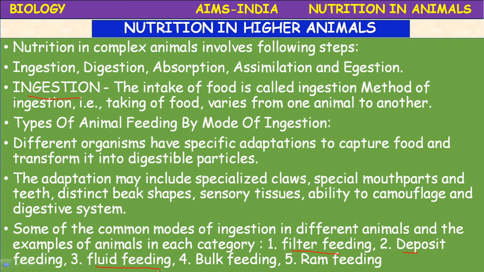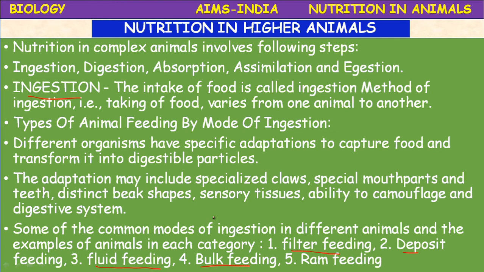Okay, next type of feeding, bulk feeding. Bulk feeding is whereby the predators get the required nutrients by eating all of the prey. Some animals may exhibit the behavior by eating the prey in small pieces, first chewing them and swallowing, while others swallow the prey whole. So that is called bulk feeding. The food is then broken down into small pieces and nutrients extracted during the digestion process.